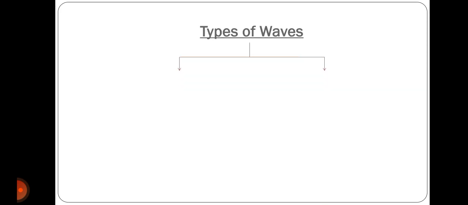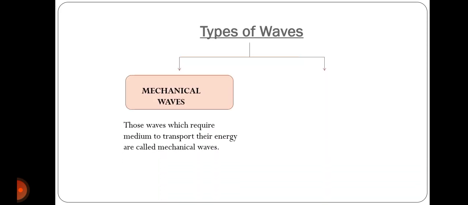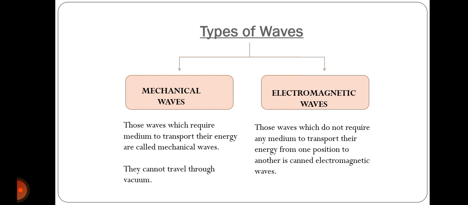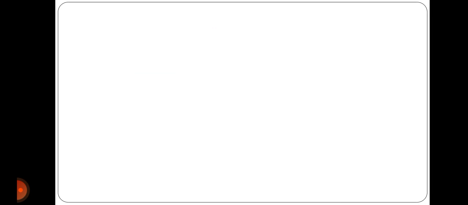Then types of waves. Basically there are two types of waves. Mechanical waves: those waves which require a medium to transport their energy are called mechanical waves. For example, they cannot travel through vacuum. Electromagnetic waves: those waves which do not require any medium to transport their energy from one position to another are called electromagnetic waves, and they can travel through vacuum also.